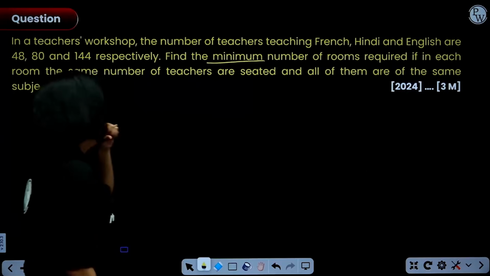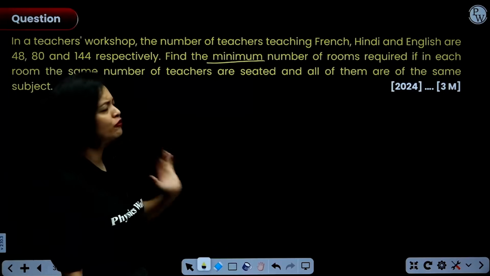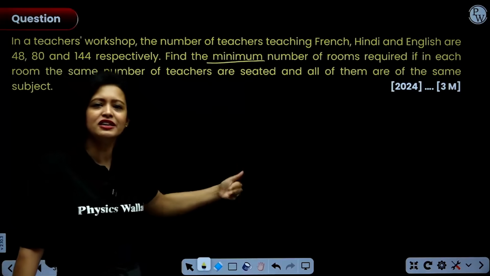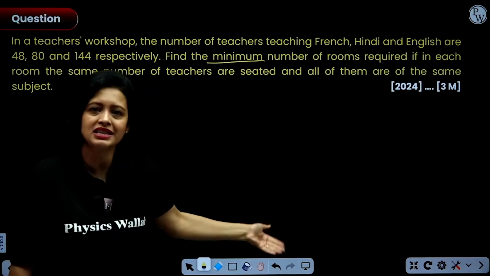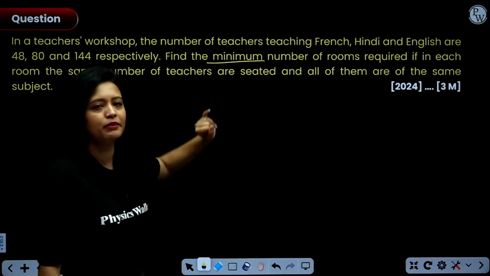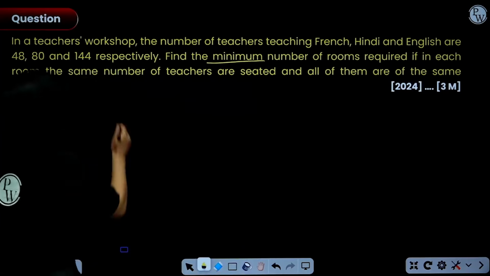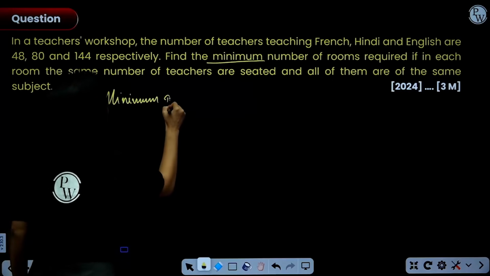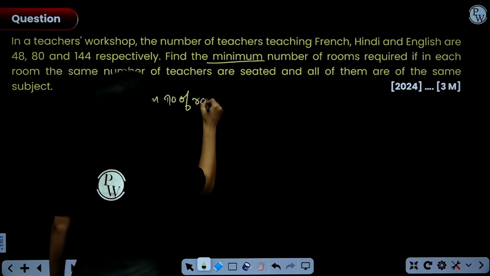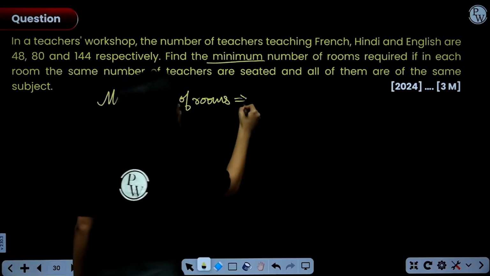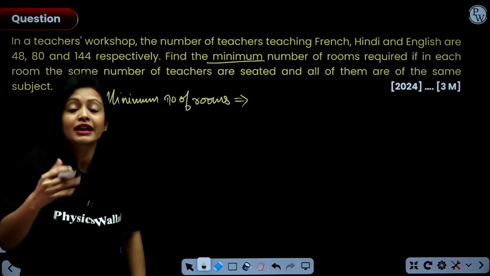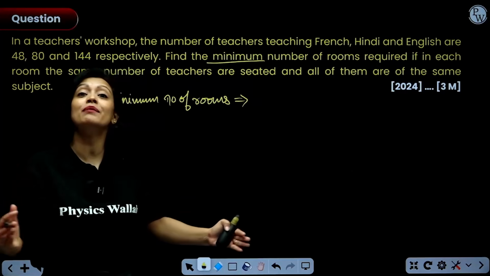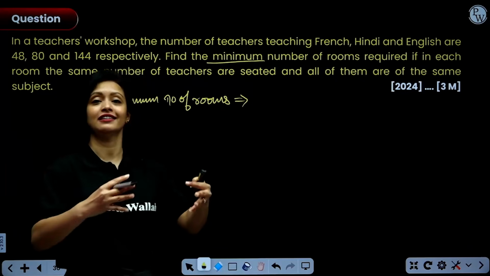Got it? Okay. Now, a lot of people ask, ma'am, why the word minimum though? Because HCF is a maximum word, right? Maximum implies HCF. But here we have minimum. So see, when will you get the minimum number of rooms? Minimum number of rooms is required when the maximum number of teachers are sitting.